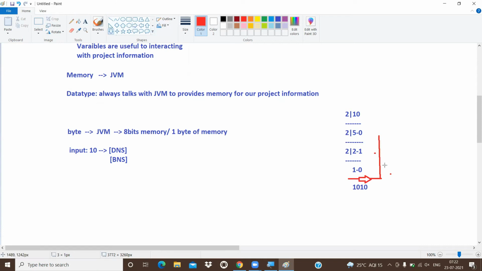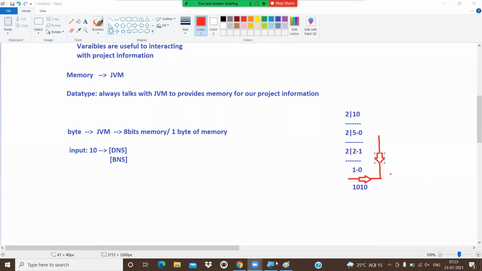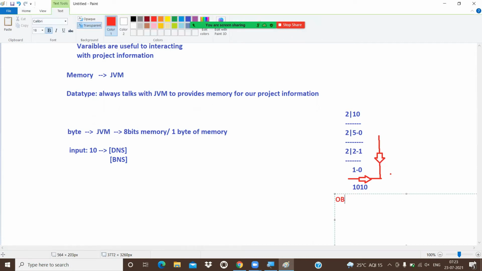So if you want to give any information to the machine, we always give it in the form of zeros and ones combinations. Now carefully observe, guys. 1 is on, 0 is off. Everything is understood by the machine in the form of signals, pulses, on and off only.